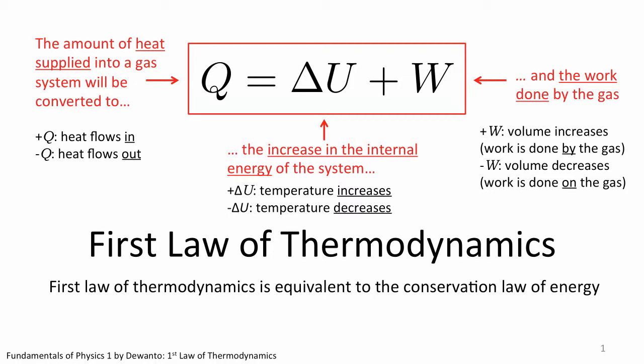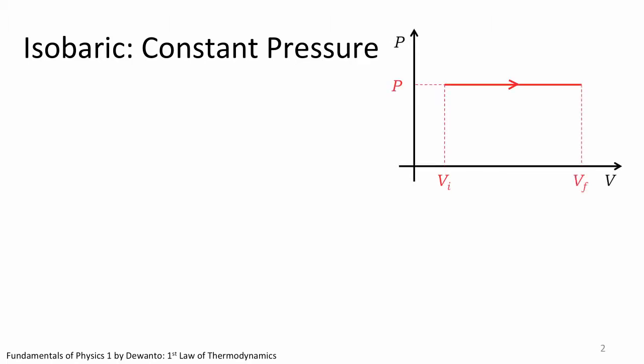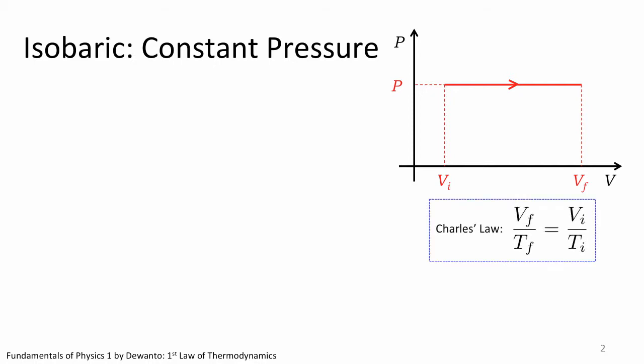We shall start with the process whereby n moles of gas is heated at constant pressure. The technical term to refer to this process is isobaric. Iso means equal, baric means pressure. Hence, isobaric literally means equal or constant pressure. The PV diagram of an isobaric heating is shown here. Since pressure is constant, the increase in temperature is accompanied by the increase in volume, as governed by Charles's law.